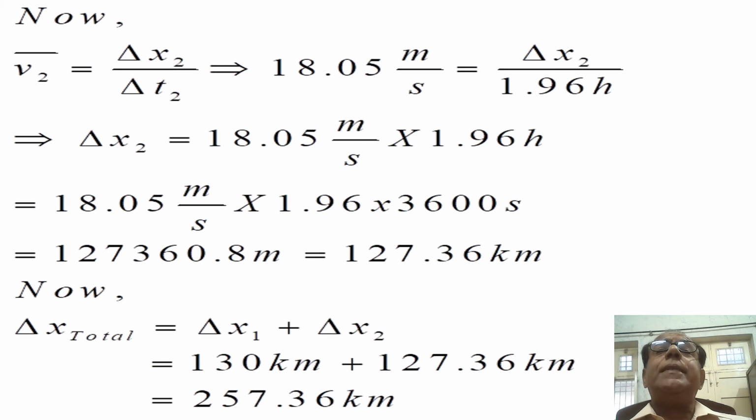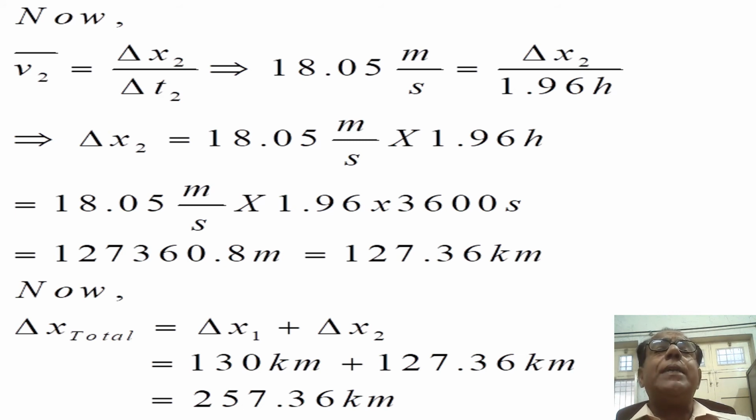From this, if we keep delta x2 on one side, then delta x2 is equal to 18.05 meters per second into 1.96 hours. Dear students, now if we convert hours into seconds, then seconds will be cancelled with seconds and our answer will be in meters.